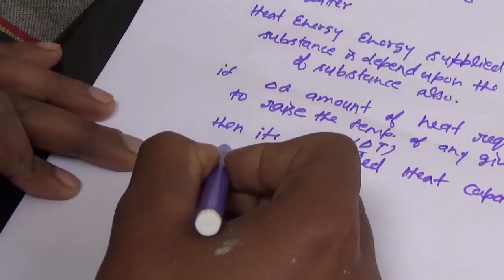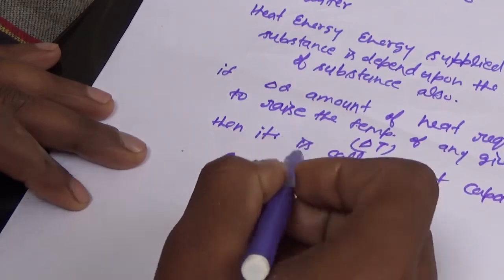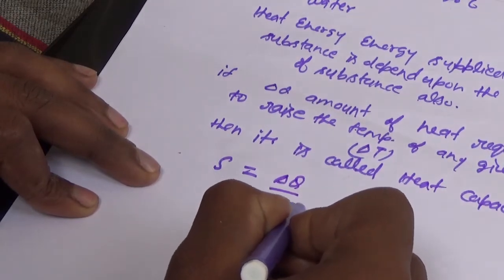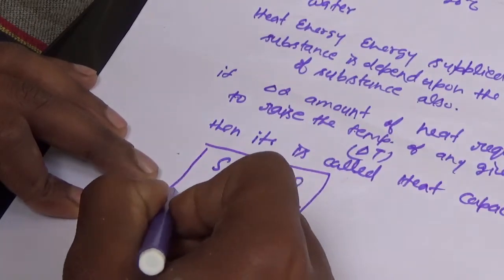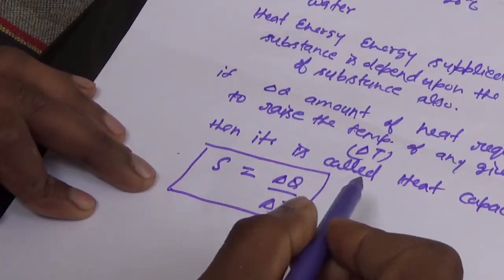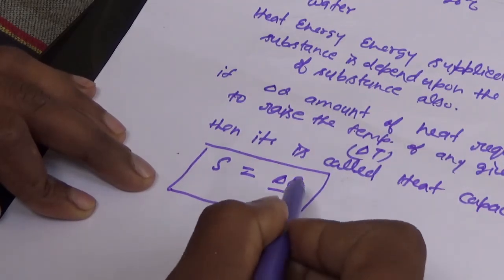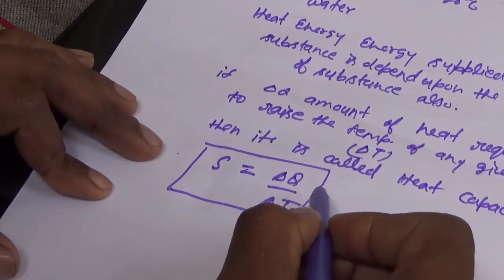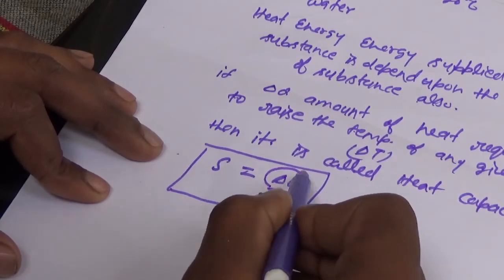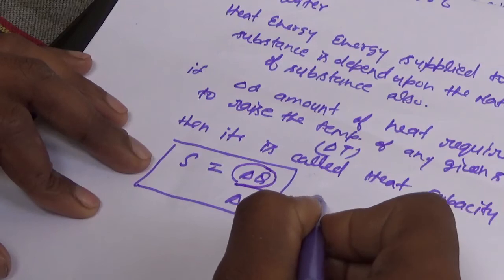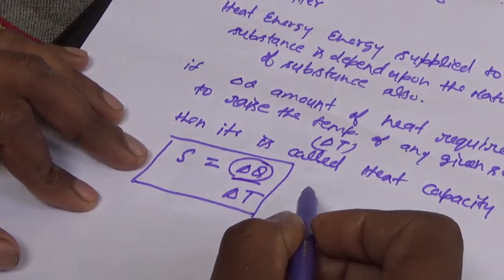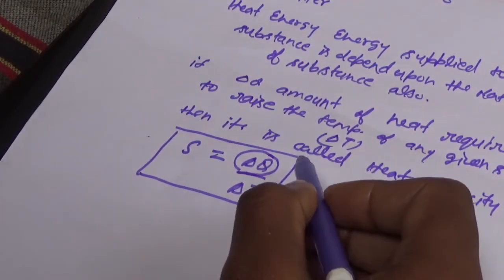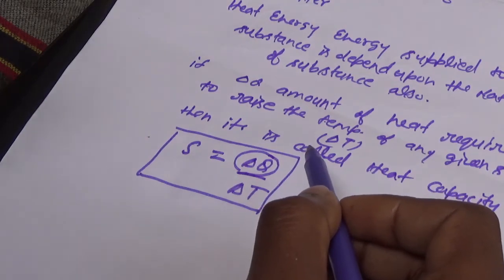Heat capacity is denoted by S, and it is del Q by del T. Heat capacity is defined as del Q by del T, where del T is the change in temperature and del Q is the amount of heat. Del Q is the heat energy supplied, or in other words it may also be ejected heat.